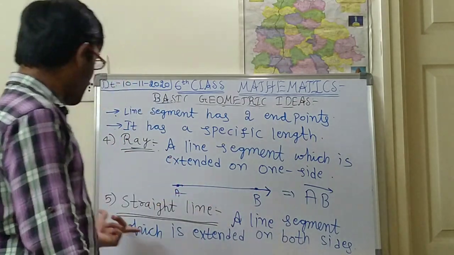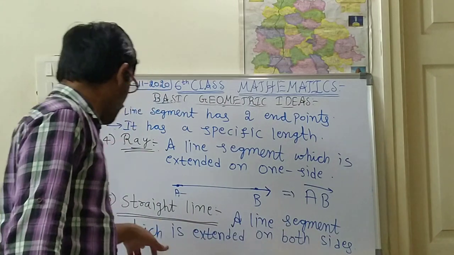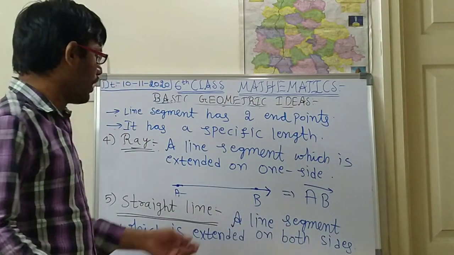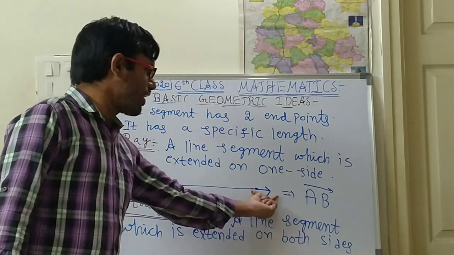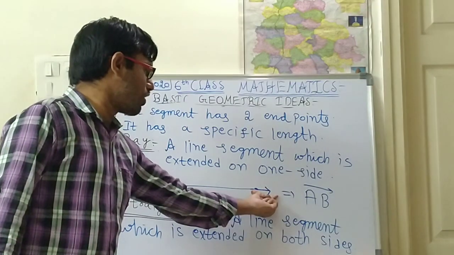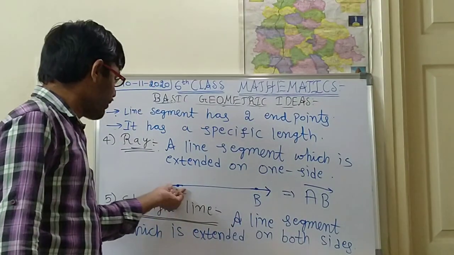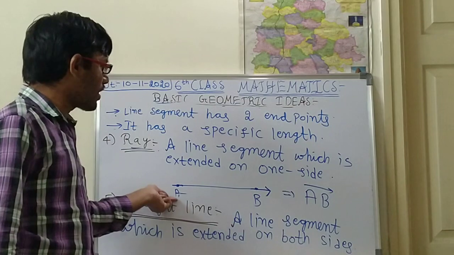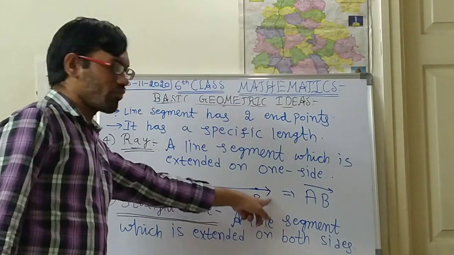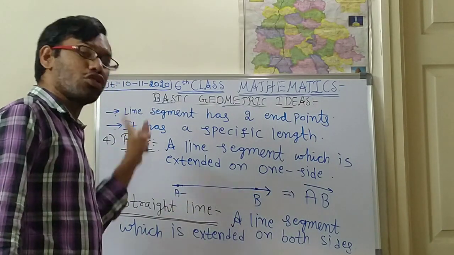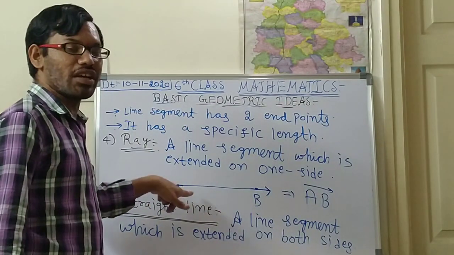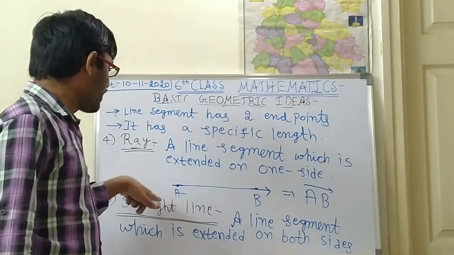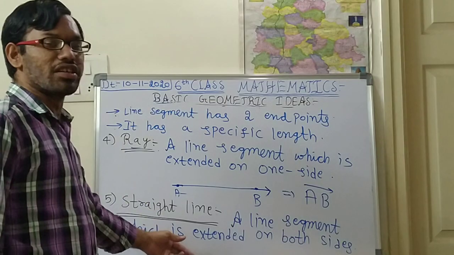But straight line, a line segment which is extended on both sides. In the ray we extended only one side, but in the straight line we should extend to the other side also. On the second side also we should extend. That is called the straight line.